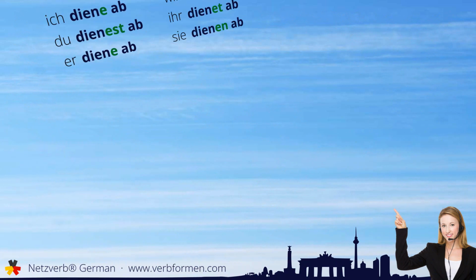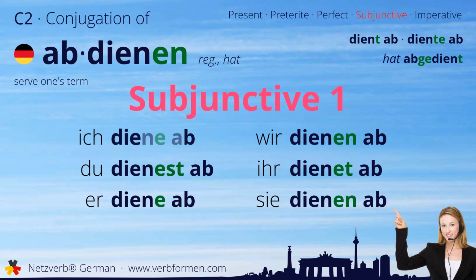Next up is the subjunctive one. Ich diene ab. Du dienest ab. Er diene ab. Wir dienen ab. Ihr dienet ab. Sie dienen ab.